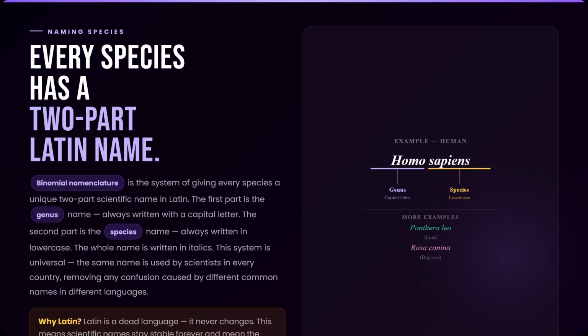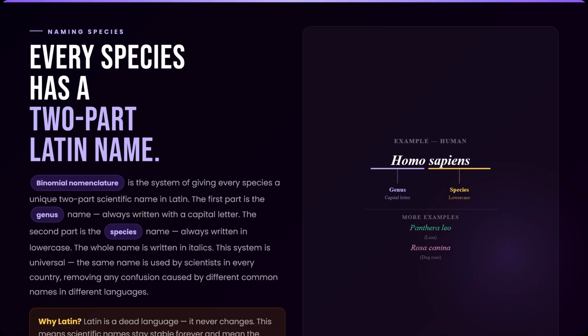Binomial nomenclature. Every species on Earth has a unique 2-part scientific name written in Latin. This system is called binomial nomenclature. The first part of the name is the genus, written with a capital letter. The second part is the species name, written in lowercase. The entire name is written in italics.